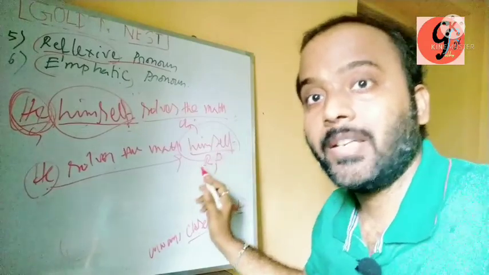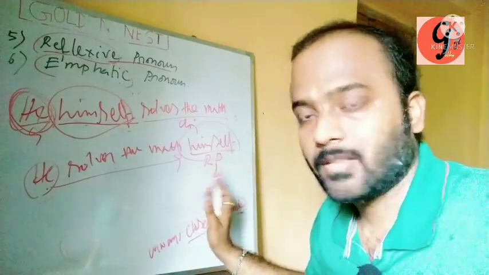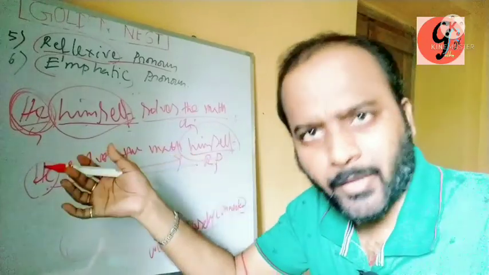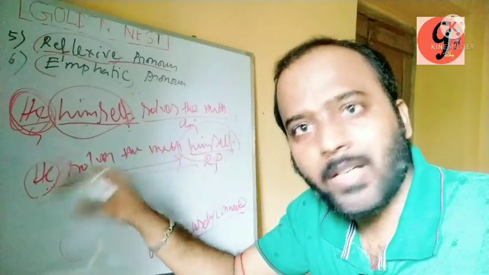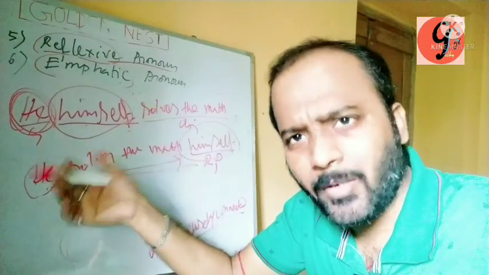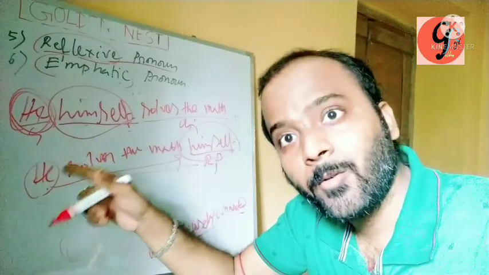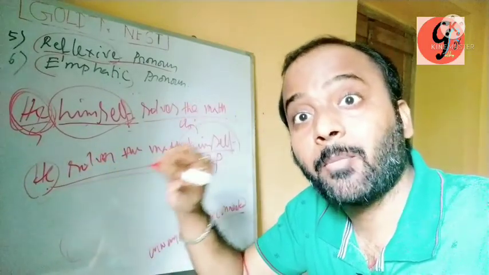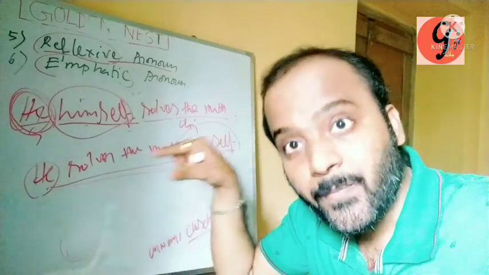But here the meaning is different, my dear. In the case of reflexive pronoun, he solves the math himself means, okay, somehow he solves the math. He may take anyone's help or maybe not. It's a question, but somehow he solves the math.